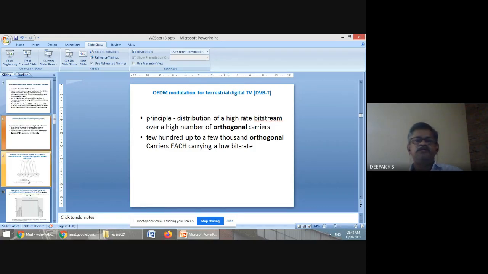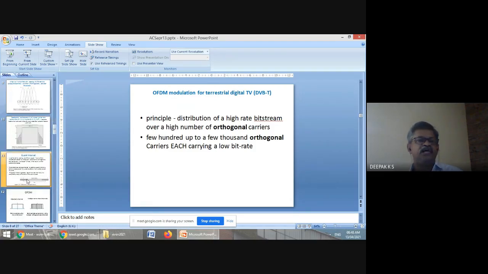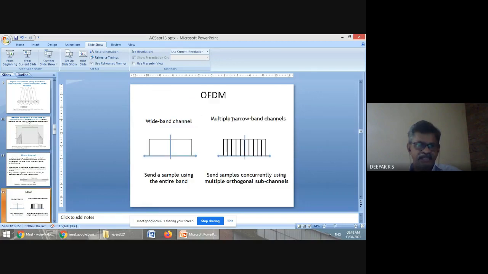This figure is just a representation of OFDM. Normally you have a carrier and a modulation over that carrier, and in OFDM you have a lot of small carriers, hundreds and thousands of carriers, and you send a little data in each.